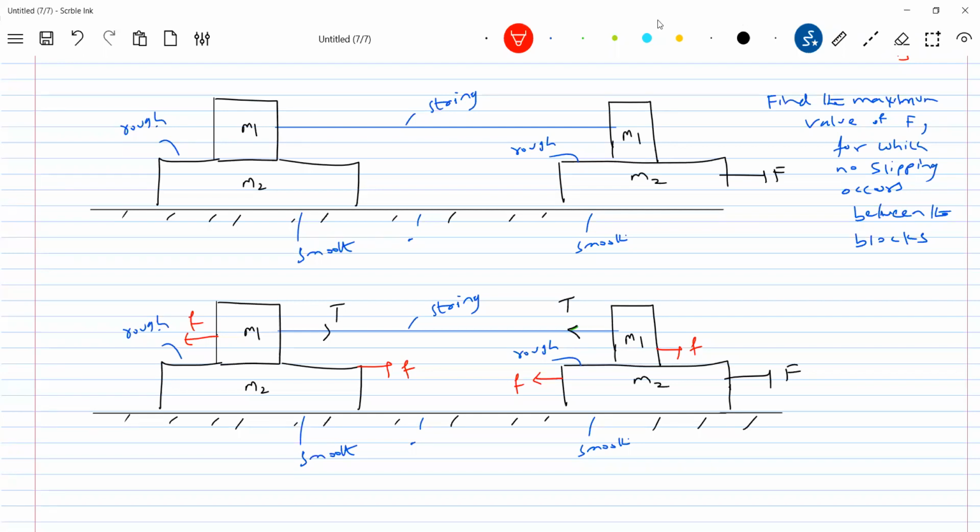This particular word is very important: maximum value of F. So based on this, what is the assumption I have to make? I applied a force in such a way that the friction everywhere acting should be equal to limiting. That's the condition I'm assuming.